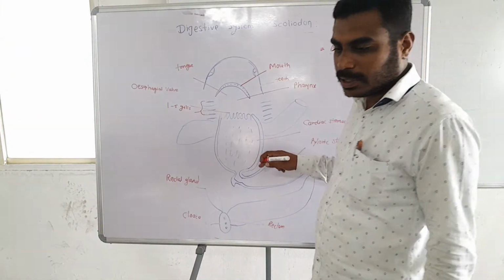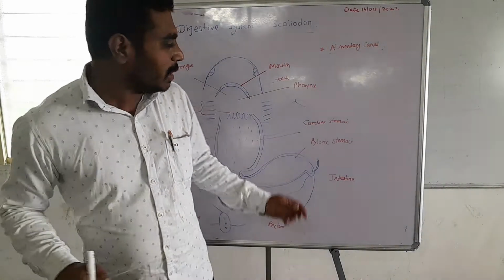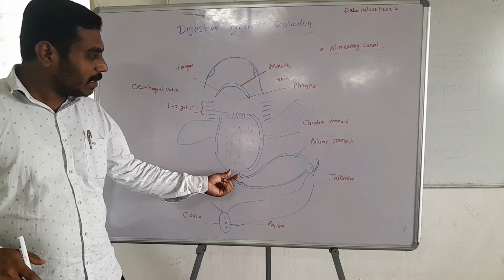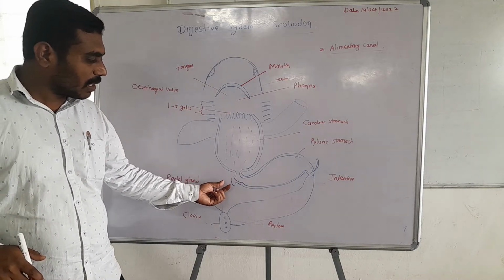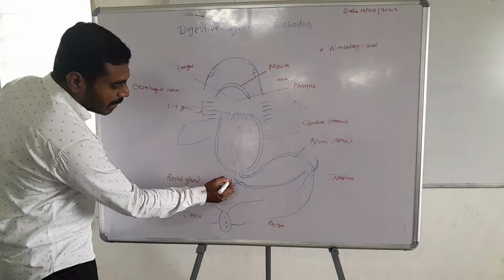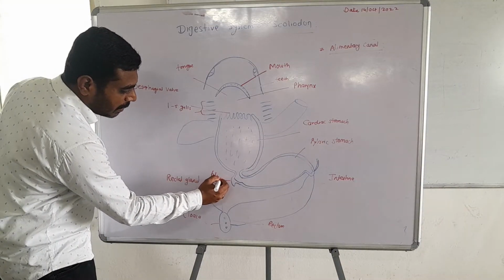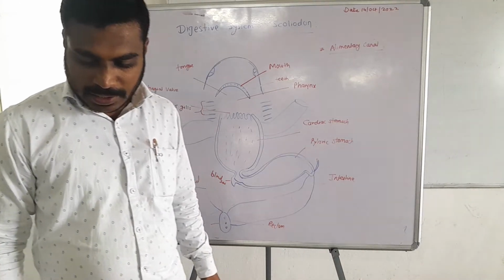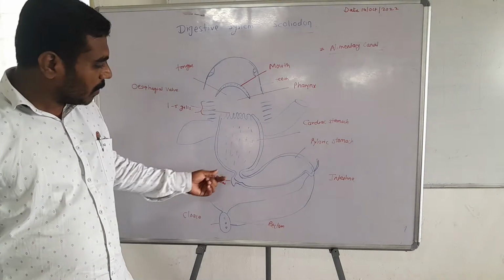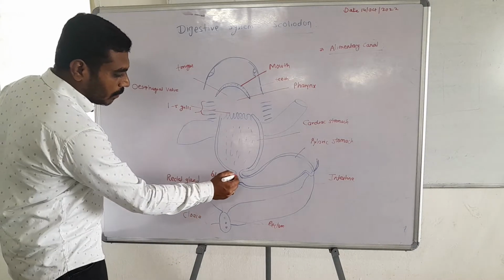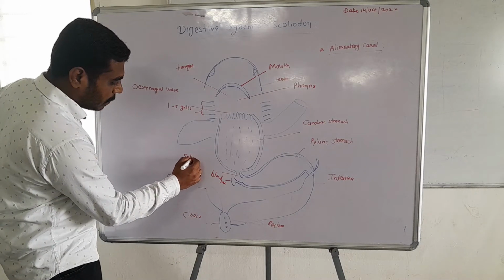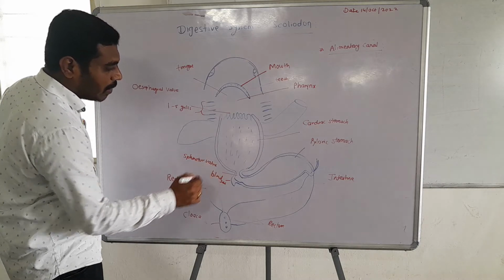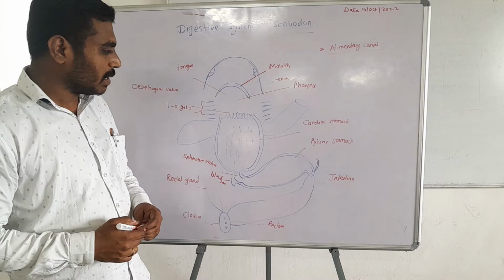The cardiac stomach and pyloric stomach are separated by a small structure, and a blind sac is present at this region. This region is covered by a sphincter wall.